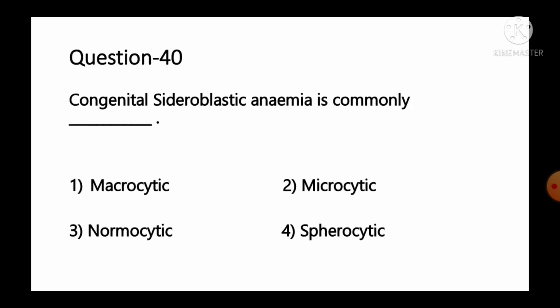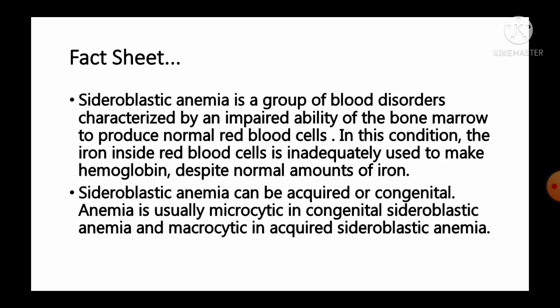Move to the next question, number 40. Congenital sideroblastic anemia is commonly option number 1 macrocytic, number 2 microcytic, number 3 normocytic, number 4 spherocytic. And the fact given regarding this question, it is sideroblastic anemia is a group of blood disorder characterized by an impaired ability of bone marrow to produce normal red blood cells.